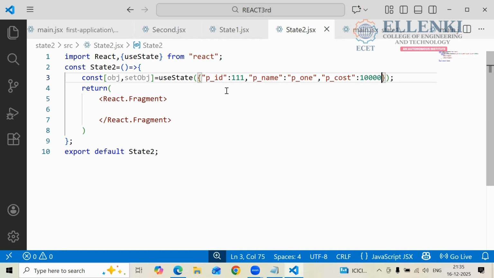The object should be in curly braces. There you are giving the values like key value pairs. How many keys do you have here? PID is the key, 111 is the value. P name is the key, P1 is the value. P cost is the key, 10,000 or something is the value. So now tell me how many keys you have here?